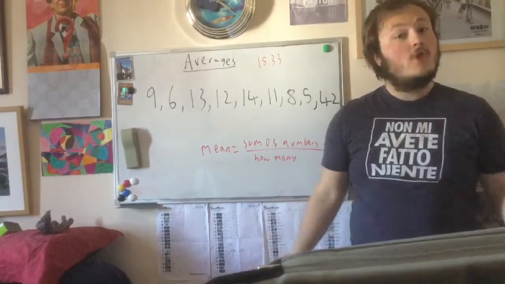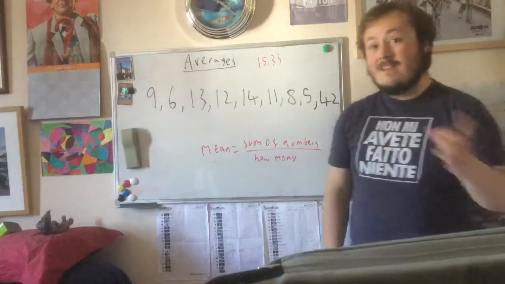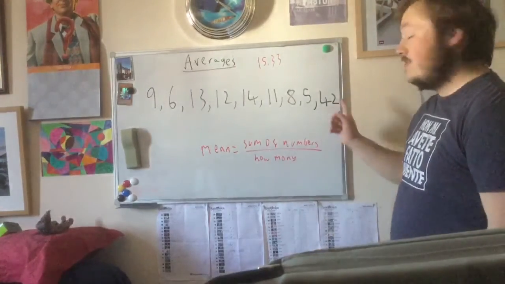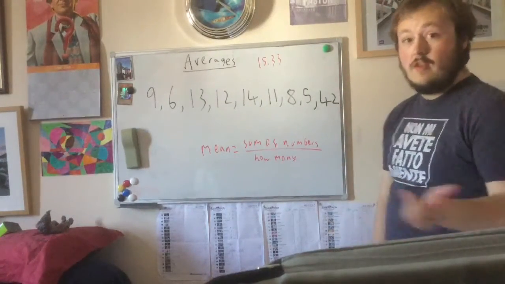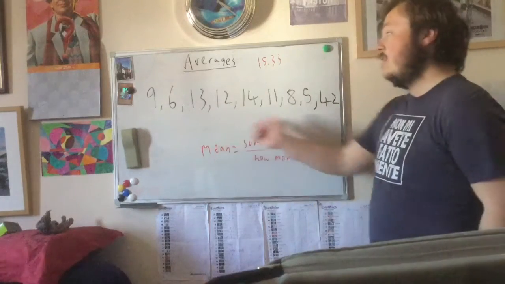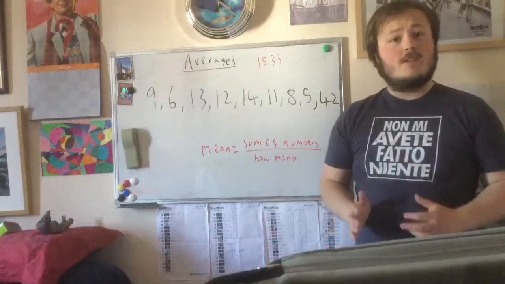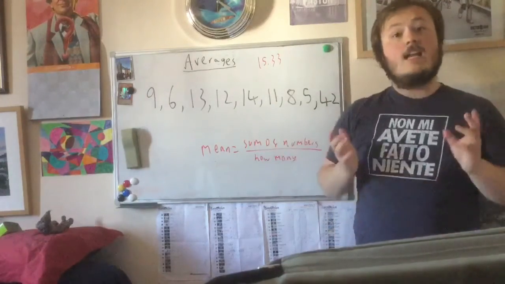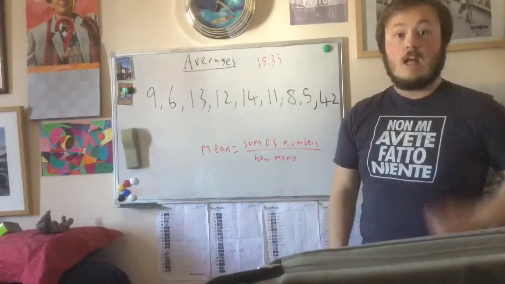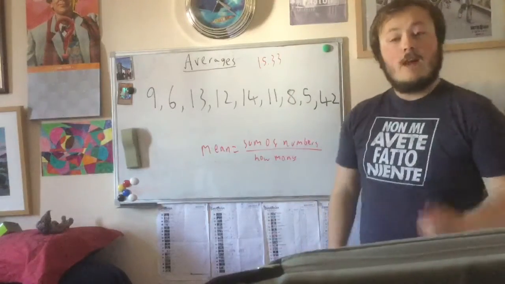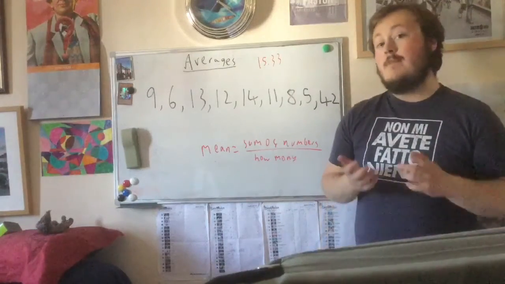So the criticism could be that the mean is very badly affected by extreme values like 42. So if we have an extreme value in the set which is miles higher than any of the other numbers, then that could badly affect our mean. Like here.